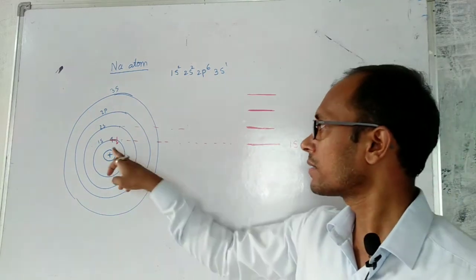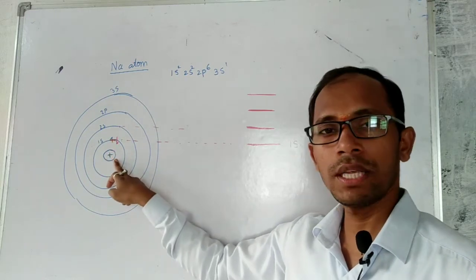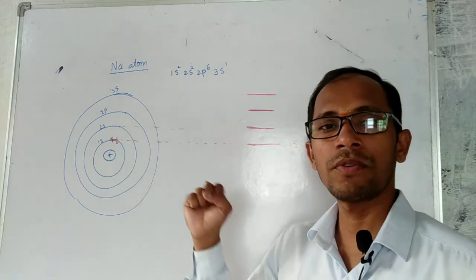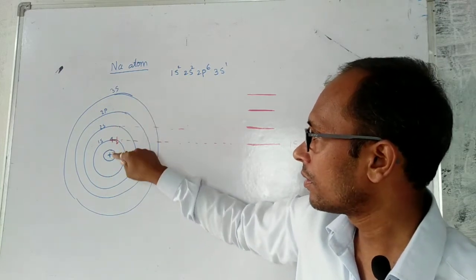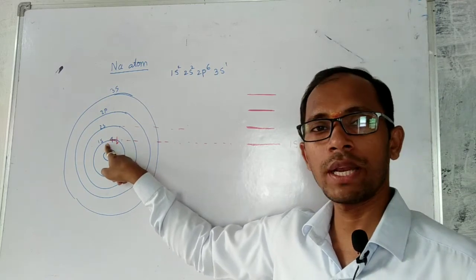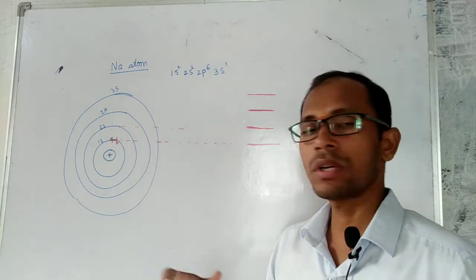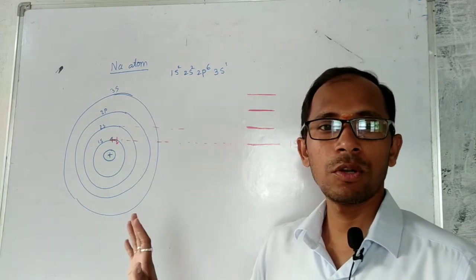Why? Because the electron in the 1s orbital is close to the nucleus, which means more Coulomb force is there as compared to 2s. The 2s electron is farther from the nucleus as compared to the 1s electron, so it doesn't need as much energy to oppose the Coulomb attraction force.